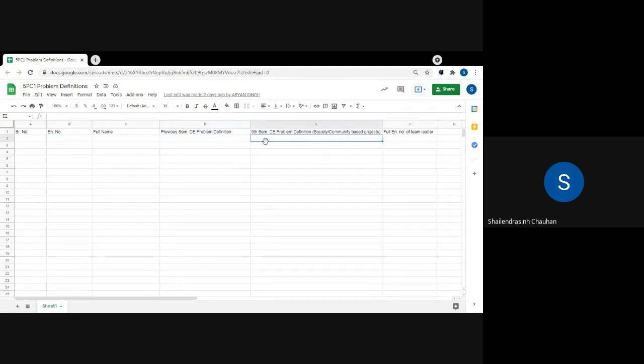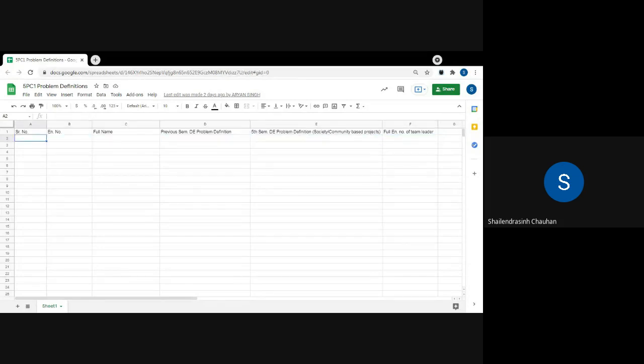And also the problem definition you're going to select in this semester. So this you need to complete before the next lab. In the next lab, you or one of the teammates from your team will present the problem definition: what is the problem definition and how you're going to solve it. And the full enrollment number of the team leader.